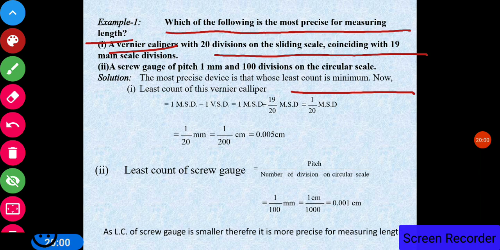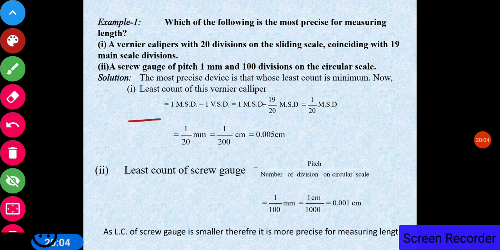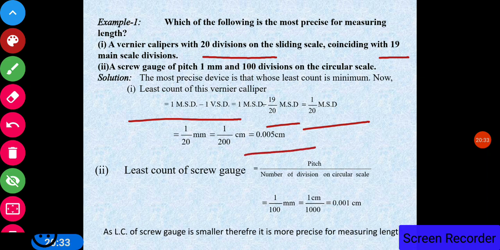To find the least count of the vernier scale. In the previous slide, I told you the least count of the vernier scale is 1 MSD minus 1 VSD. According to the question, 19 divisions of the main scale coincide with 20 divisions of the vernier scale, meaning 19 upon 20 is one vernier scale division. So 1 MSD minus 19 upon 20 MSD is equal to 1 upon 20 MSD, and 1 MSD, that is 1 mm upon 19, gives you 1 upon 200, that is 0.005 centimeter is the value.